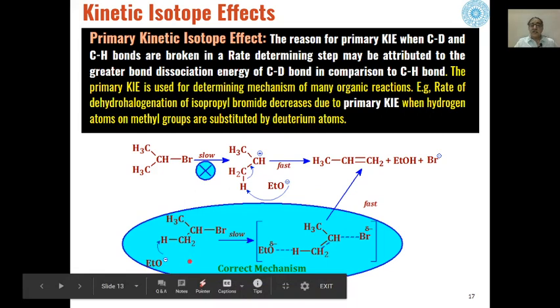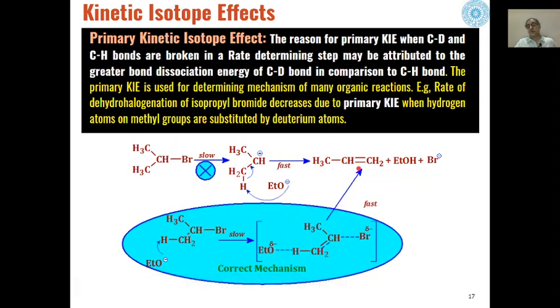Whereas in the second case, in the first step the ethoxide ion will remove this hydrogen, that means this carbon hydrogen bond will break in the first step, which is a slow step, and we will get this type of intermediate which will be quickly converted into this product.